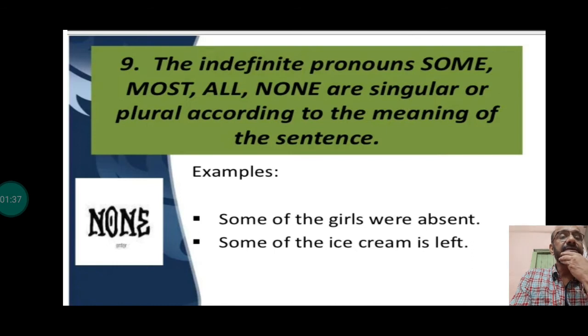The object I am actually talking about here is ice cream. Most of the ice cream has been eaten, right? None of the students responded for extra class. So we can see it like that.